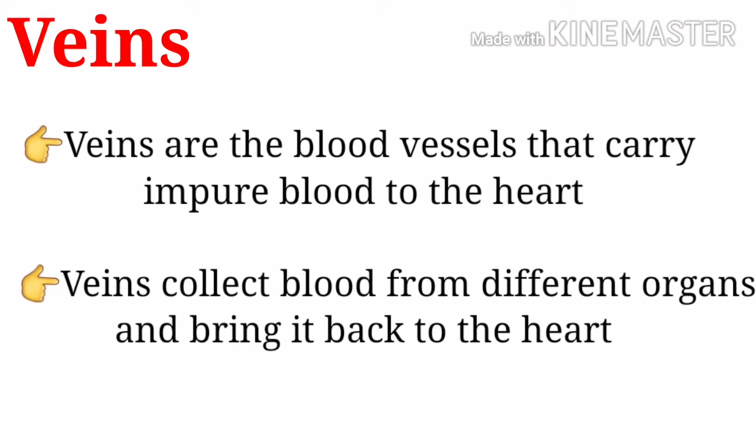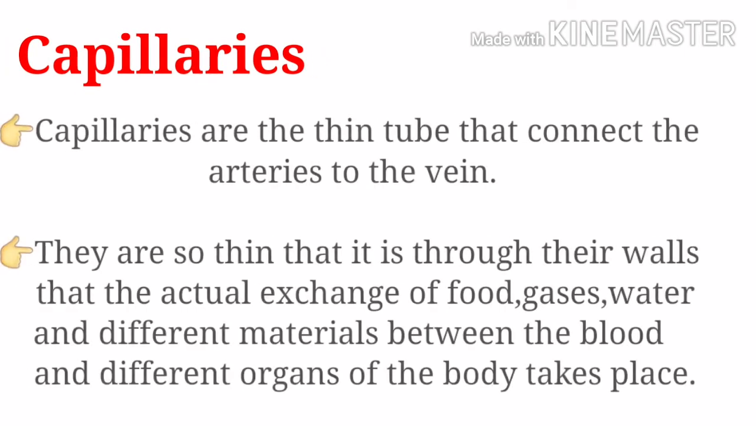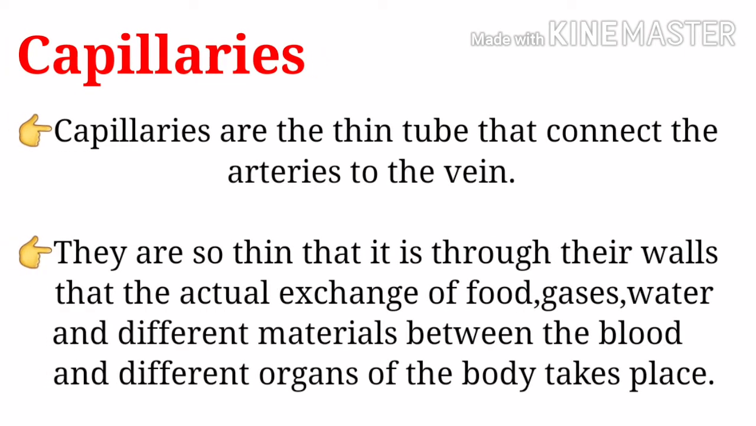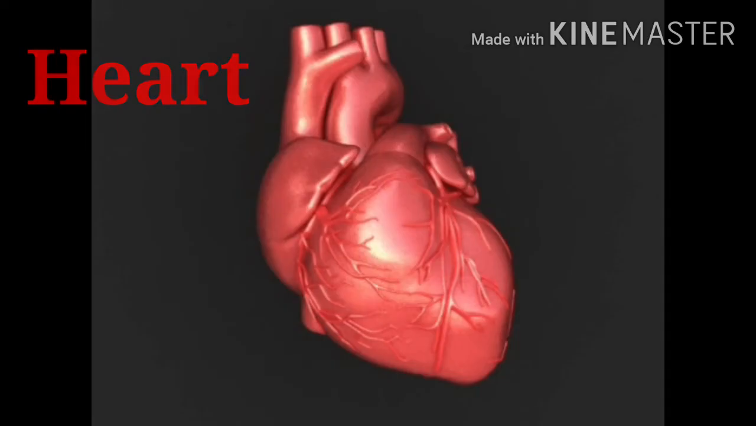Veins are the blood vessels that carry impure blood to the heart. Veins collect blood from different organs and bring it back to the heart. Capillaries. Capillaries are thin tubes that connect the arteries to the veins. They are so thin that it is through their walls that the actual exchange of gases, water and different materials between the blood and different organs of the body takes place.